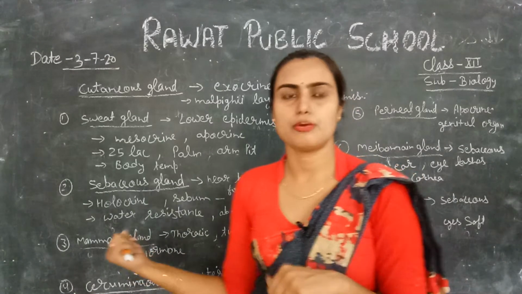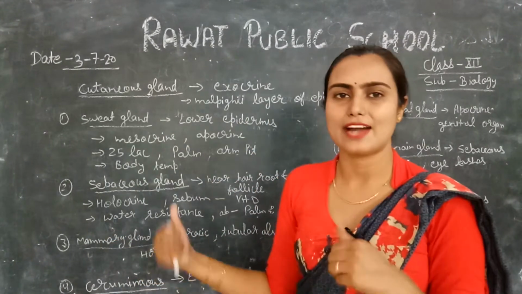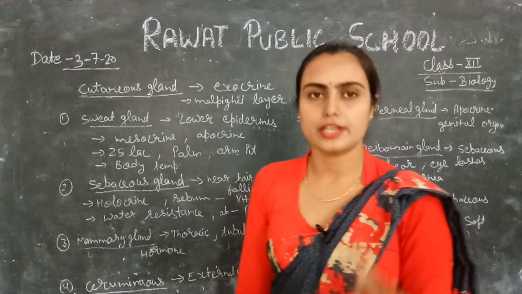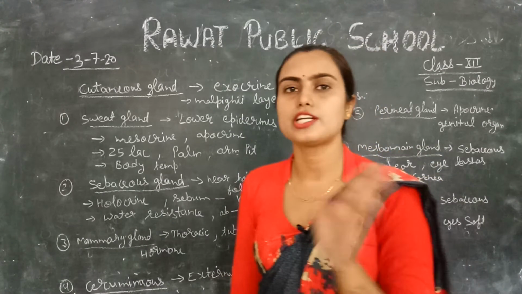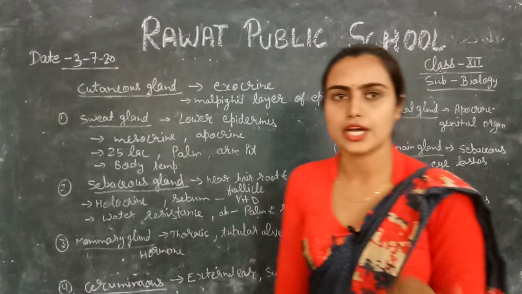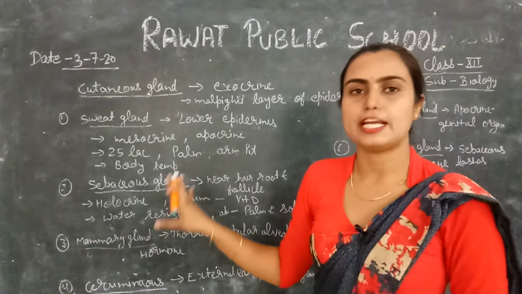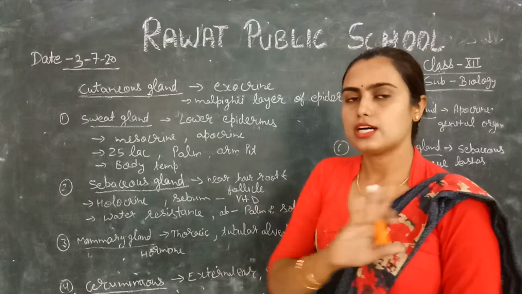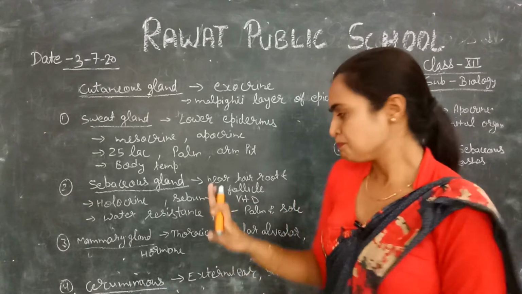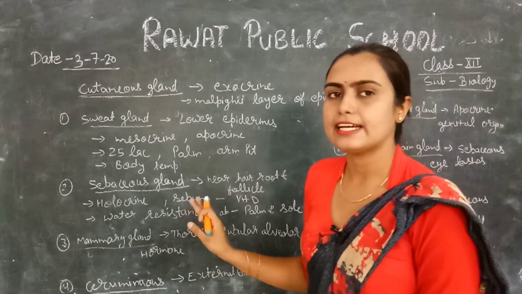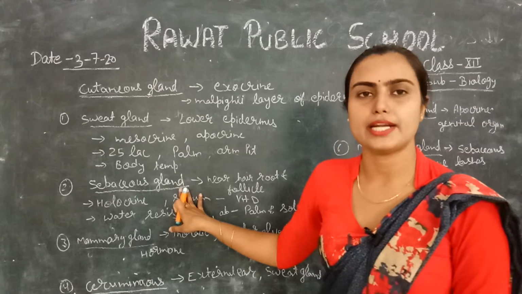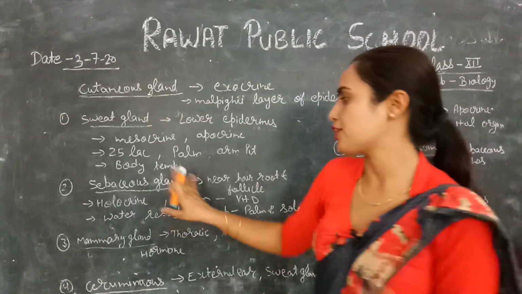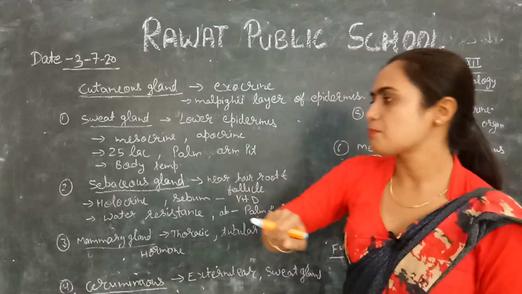Because of this gland's wax, our hair and hair root become water resistant. It means they are not damaged by water and any other substances. So wax maintains the hair follicle and hair root and makes our hair resistant to water. Now what is the origin of the sebaceous gland?